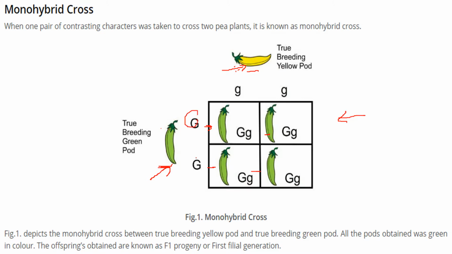The combination was capital G, small g. So the content was there from both parents, but the pod was green. The offspring obtained were known as the F1 progeny.